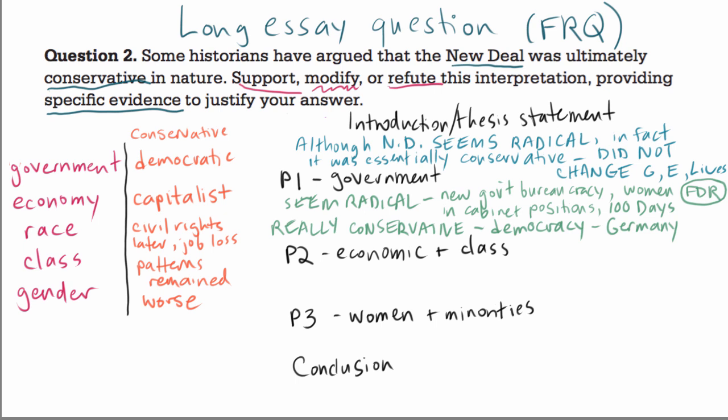So first, let's think about things that might seem radical. Well, it's radical that the government puts together all of these new economic initiatives like Social Security or the Federal Deposit Insurance Corporation, the FDIC, which are new regulations about the banking and economic system that are kind of designed to make sure that ordinary people don't lose everything if the banking system crashes or maybe if they're in old age and lose their job.